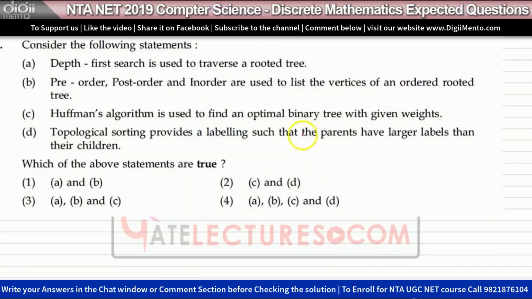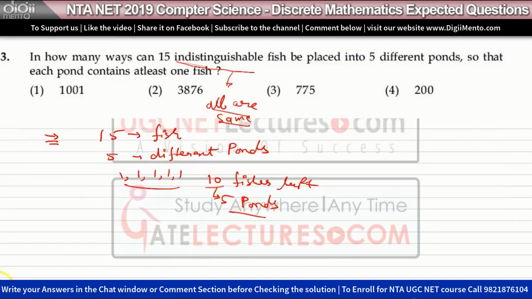This problem becomes the same as, you can say, you have 5 integers x1 plus x2 plus x3 plus x4 plus x5. The sum of these integers should be 10. In how many ways can you put the digits in these places x1, x2, x3, x4, x5 such that the sum is 10? This problem becomes this.